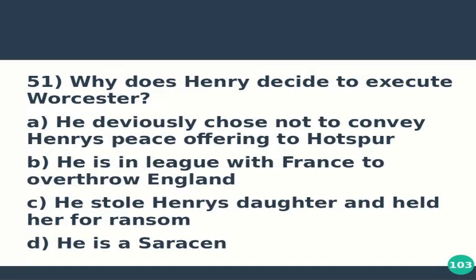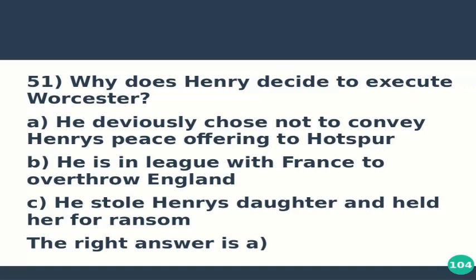Question number 51 is, why does Henry decide to execute Worcester? Option A, he deviously chose not to convey Henry's peace offering to Hotspur. Option B, he is in league with France to overthrow England. Option C, he stole Henry's daughter and held her for ransom. And option D, he is a Saracen. The right answer is A. Henry decided to execute Worcester because Worcester deviously chose not to convey Henry's peace offering to Hotspur, and because of